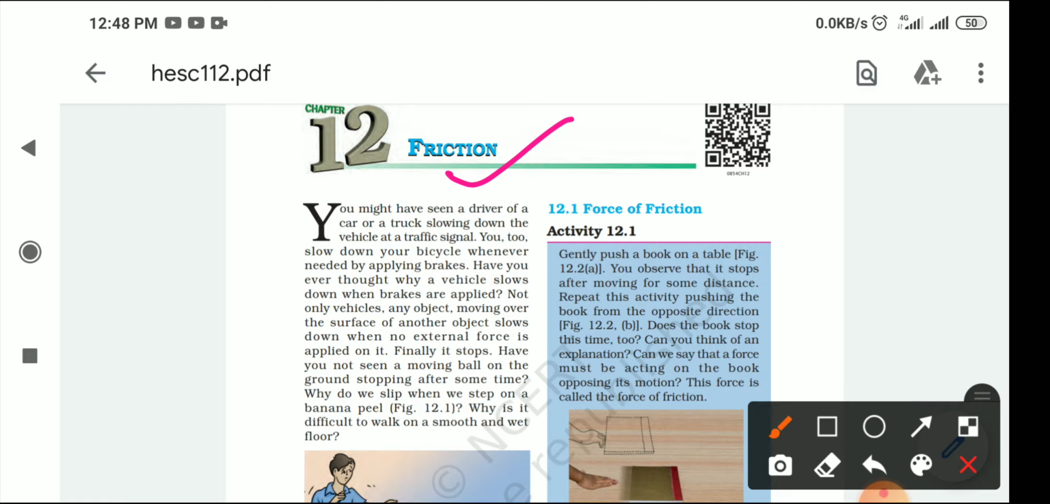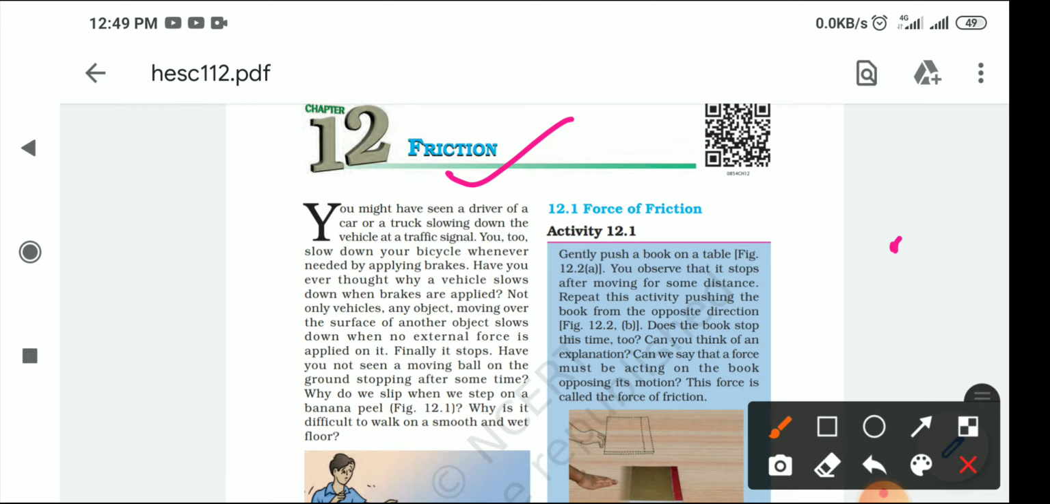Now, friction. You might have seen a driver of a car or a truck slowing down the vehicle at a traffic signal. You too slow down your bicycle whenever needed by applying brakes. Have you ever thought why a vehicle slows down when brakes are applied? Not only vehicles, any object moving over the surface of another object slows down when no external force is applied on it. Finally, it stops.